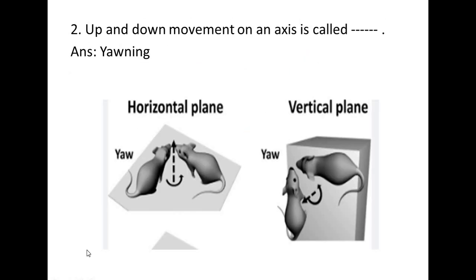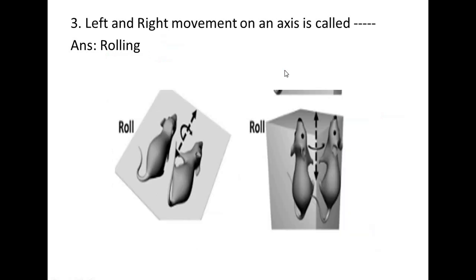Next question is up and down. It is a similar kind of question, but the question is asking about up and down movement. Here, up and down movement on an axis is called as yawning. Here, this up, down, vertical plane, horizontal plane, that is called as yawning.